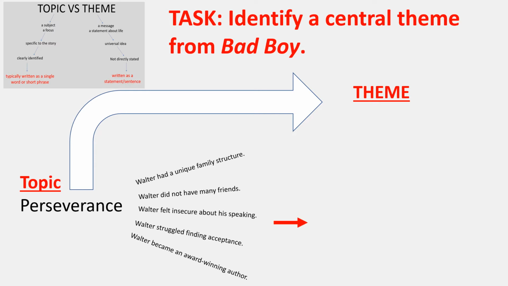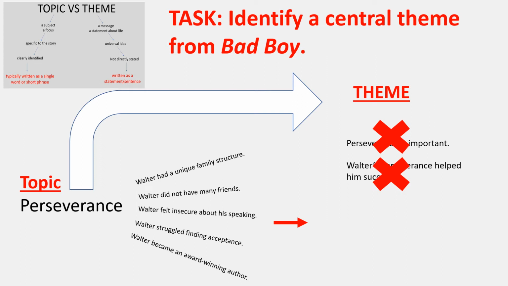Okay, so how can I turn that into a theme, a statement? I could go, okay, perseverance is important. Well, sure, it's a statement, but it's generally vague. All that is doing is taking that topic and slapping the word important on there. It's okay as a theme, but it's actually kind of weak. I could say Walter's perseverance helped him succeed, but that wouldn't really be a true theme statement because that's not written as a universal statement. That applies specifically to Walter. And a theme needs to be universal. It needs to apply to all people.